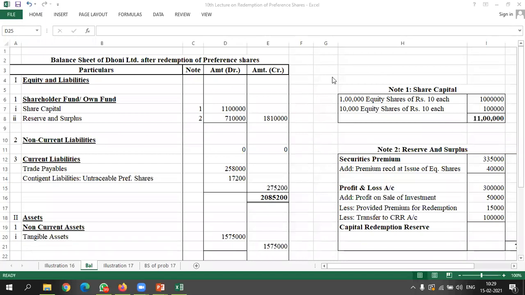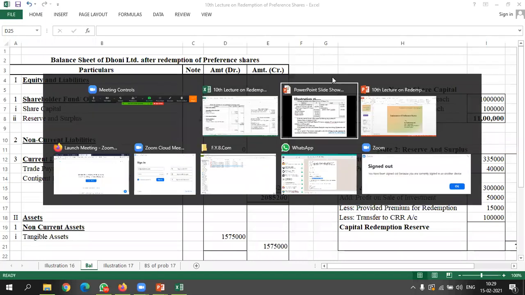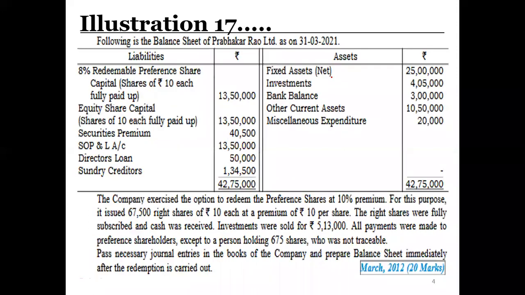Now let's move to another problem. Problem number 17, which you have to do as homework. Let's see problem number 17. Following is the balance sheet of Prabhakar Rao Limited as on 31st March 2021. On the liability side, we have 8% redeemable preference share capital of rupees 10 each, fully paid up: 13,50,000.